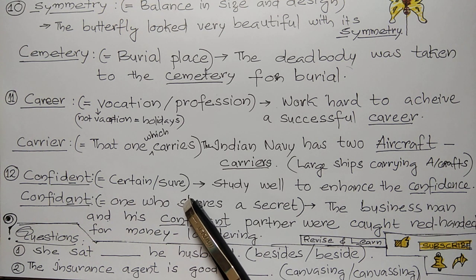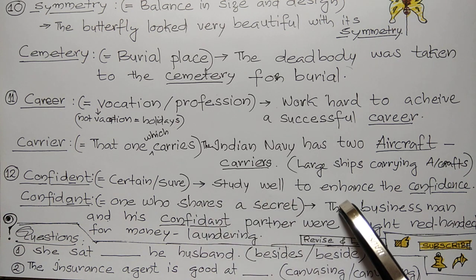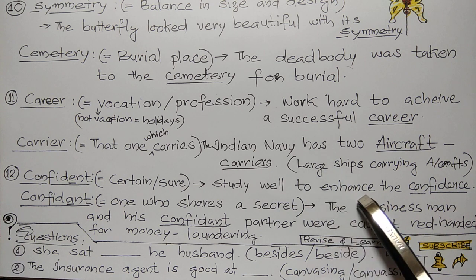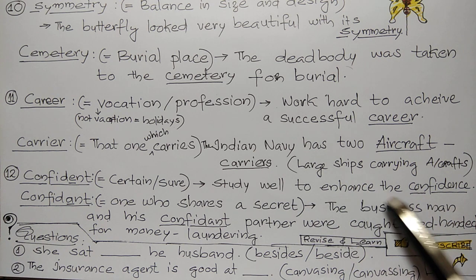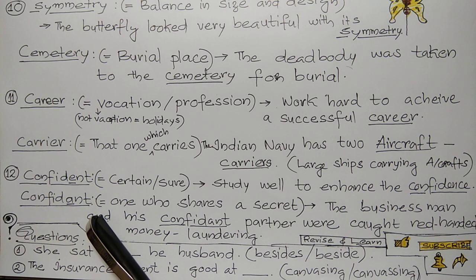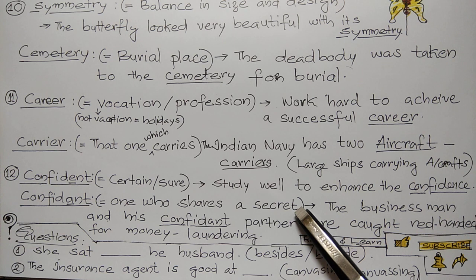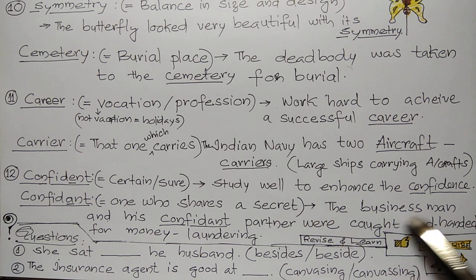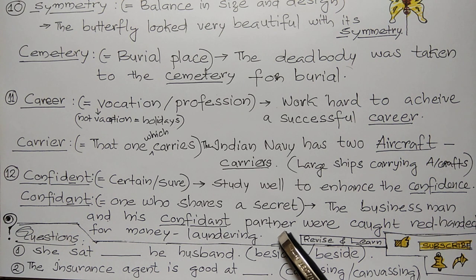Confident, certain or sure. Study well to enhance the confidence. If you are studying well, the confidence will be automatically enhanced. Confidence, that is certainty or surety. Second one, confidant, one who shares a secret. Example, the businessman and his confidant partner were caught red-handed for money laundering.